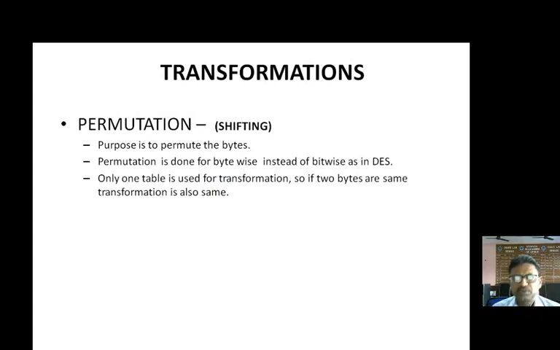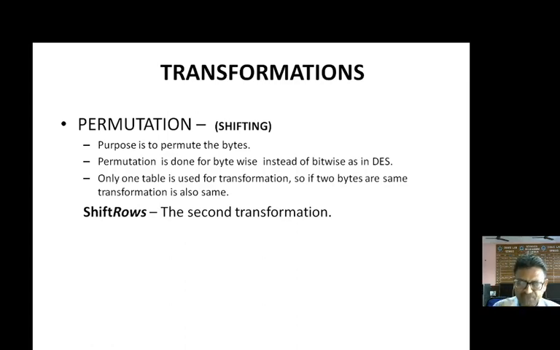Then the second transformation is the shift row transformation, and shift row transformation is related to the shifting of the bytes, and shifting of the bytes is a fundamental operation known as permutation. Permutation means changing the position of the bits. So in this we are not changing the position of bits, we are changing the position of bytes. So the purpose is to permute the bytes, and permutation is done byte-wise instead of bit-wise. And only one table is used for this transformation. So if 2 bytes are the same, the transformation will also be the same. So that transformation in AES is known as the shift row transformation, which is the second transformation.